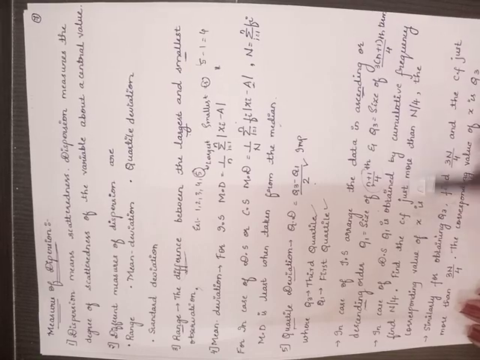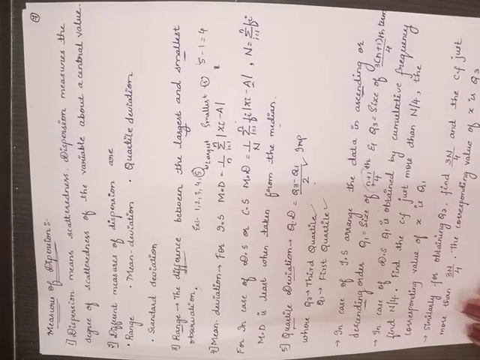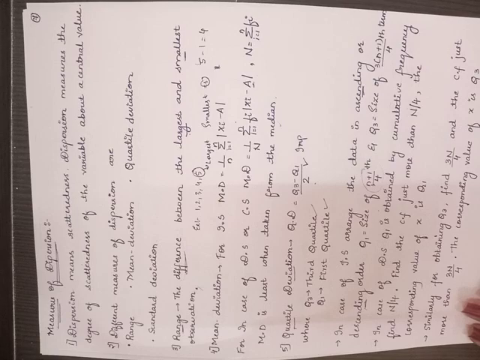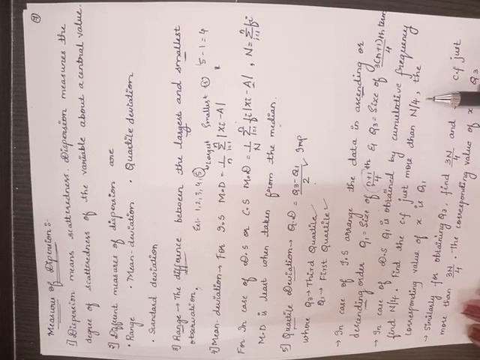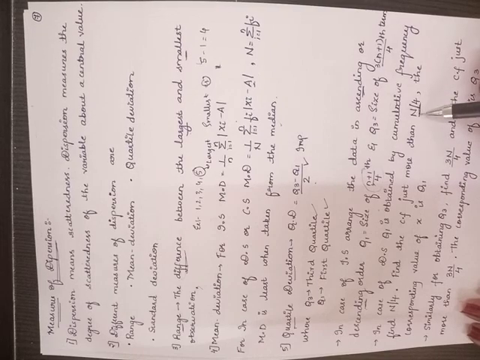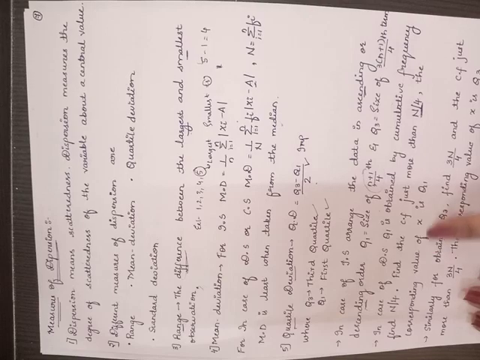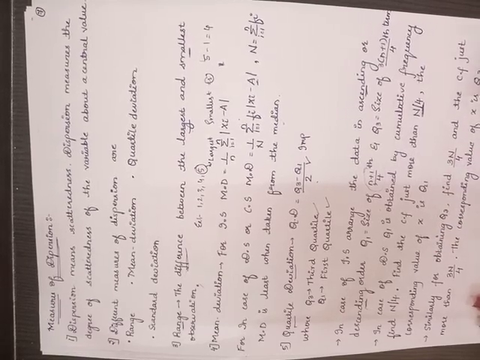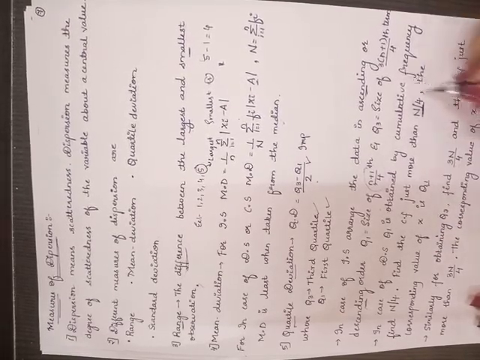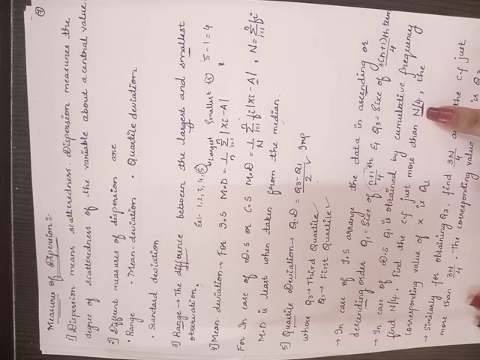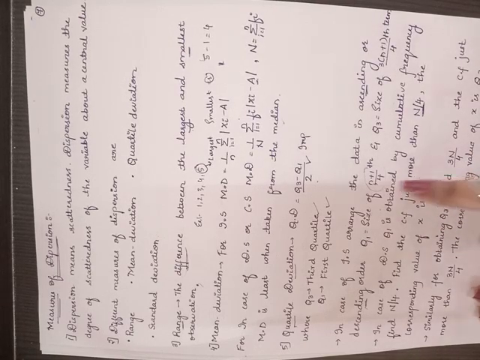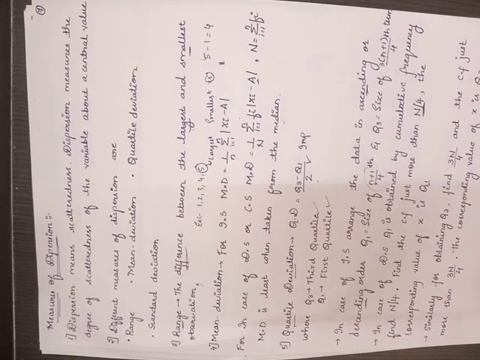In this case here you will be considering the cumulative frequency. Previously for median, how I taught finding cumulative frequency, here also you will be finding cumulative frequency, but there you are going to consider n by 4, not n by 2. It is n by 4. The corresponding value of x is Q1. So using the cumulative frequency you have got, using that n by 4 you will be finding out, and later the corresponding value of x is called Q1. So directly we will be getting the values, later we will be substituting in this formula, that is Q3 minus Q1 whole divided by 2.